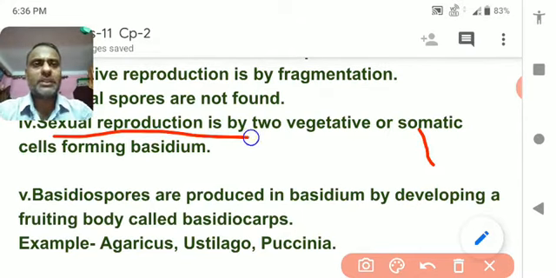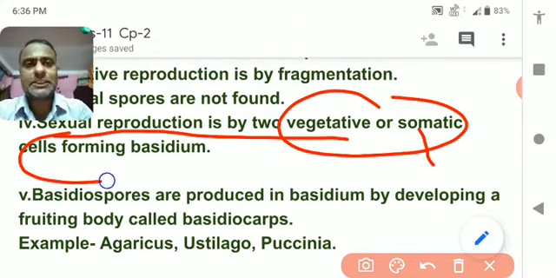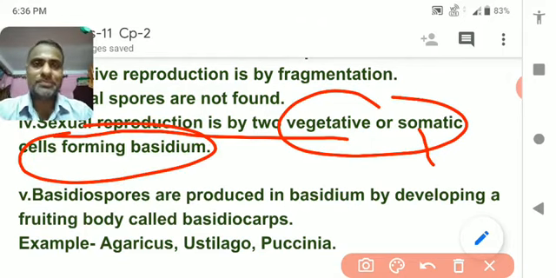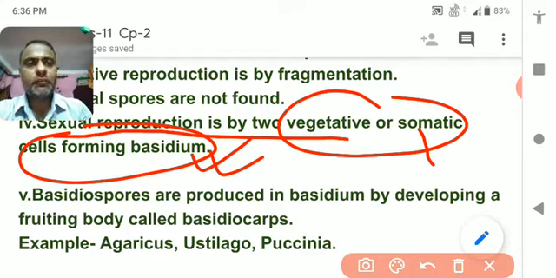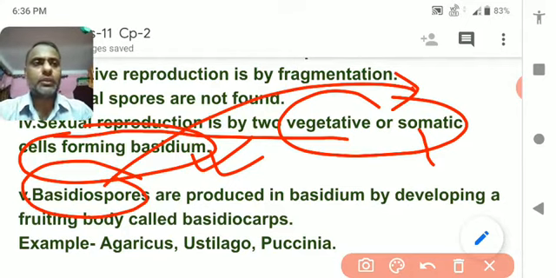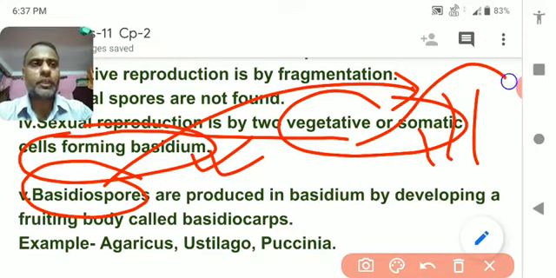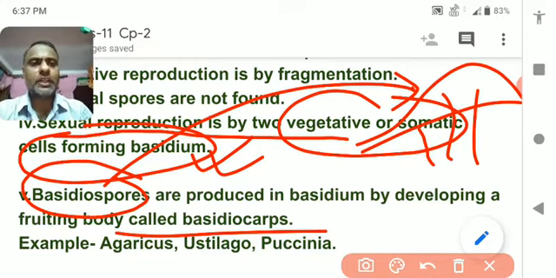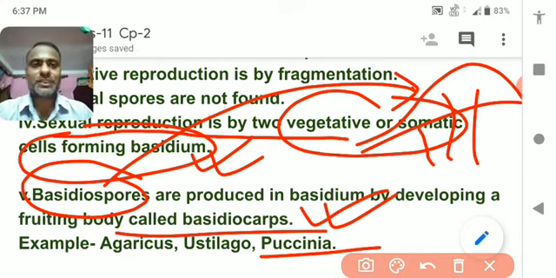The sexual reproduction is by fusion of two vegetative or somatic cells, called basidium. The basidium forms the basidiospores. When the basidiospores grow, they form a fruiting body, and this fruiting body is called basidiocarp. These basidiocarps grow into a new organism. So what are the different examples? Agaricus, Ustilago, Puccinia.